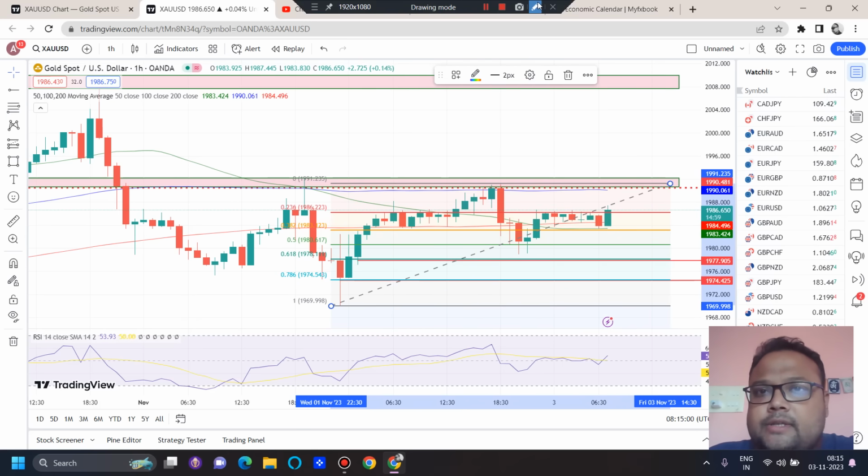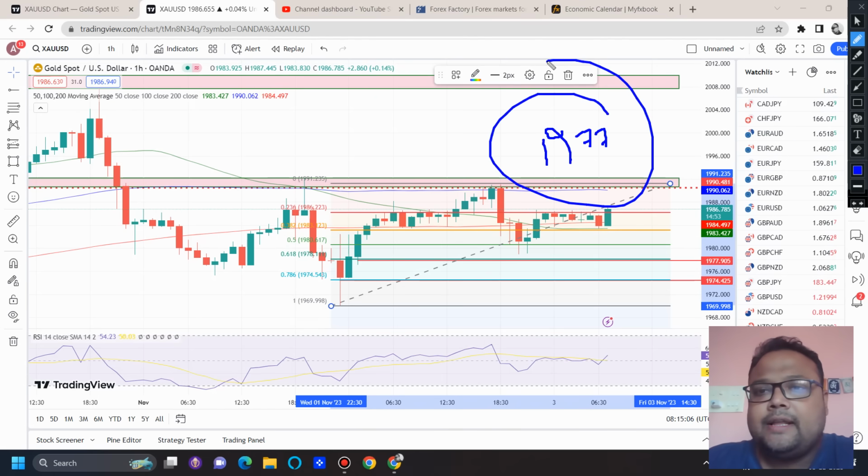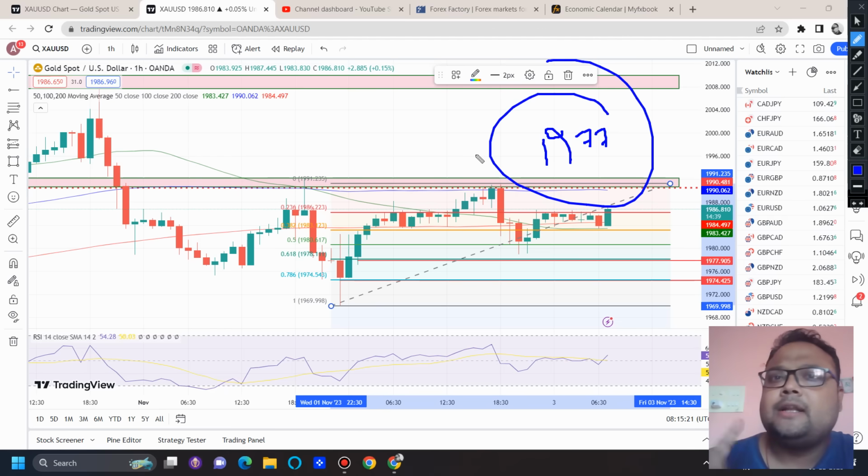Today, if the market is going down during the day and you see it around 1977, you can expect that we have the FIBO 61.8% retracement level. Observe the market behavior. Once you see the market around the 1977 area, simply switch to the 15 minutes time frame and see how the market is reacting. If the market takes support and bounces, you can hit the buy button. You can expect around 30 to 40 pips, 40 pips max, because the market's volatility will be very low.